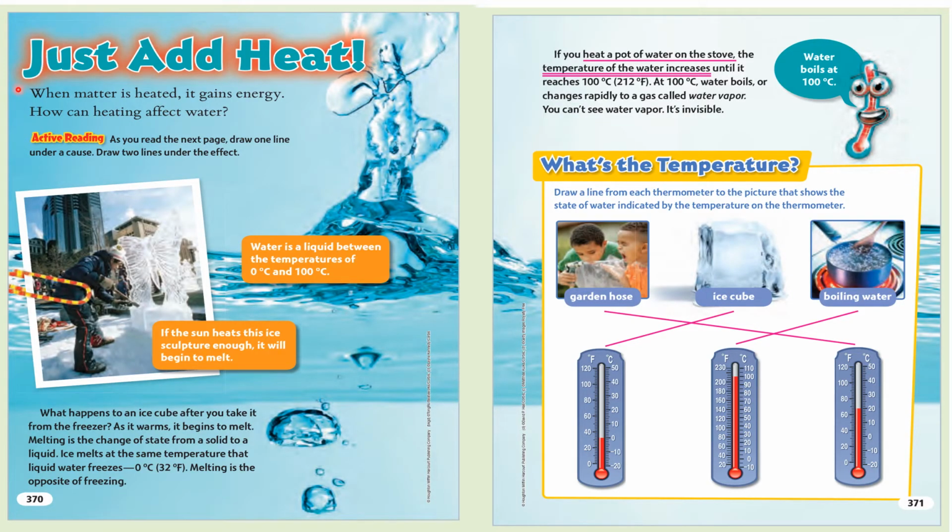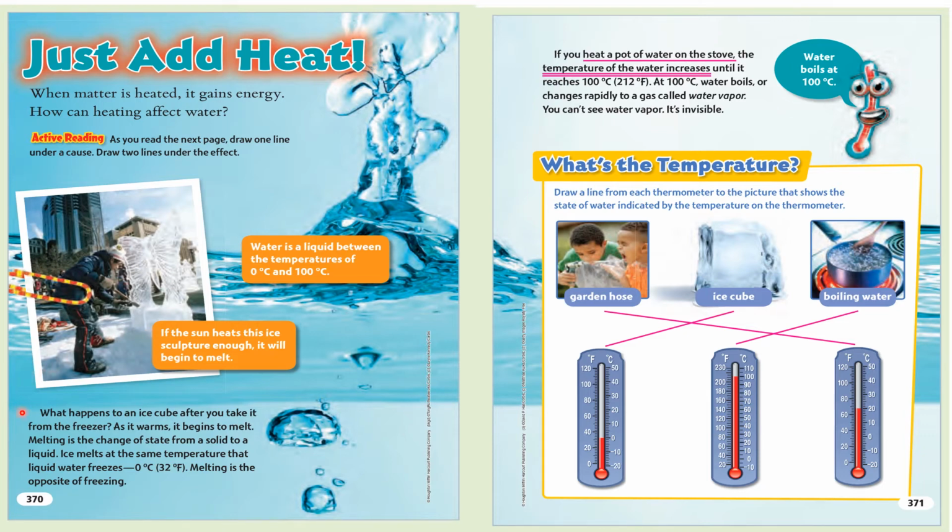Just add heat. When matter is heated, it gains energy. How can heating affect water? Active reading. As you read the next page, draw 1 line under a cause. Draw 2 lines under the effect. Water is a liquid between the temperatures of 0 degrees Celsius and 100 degrees Celsius. If the sun heats this ice sculpture enough, it will begin to melt.